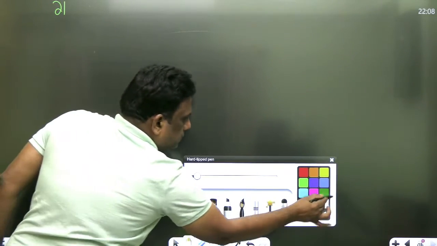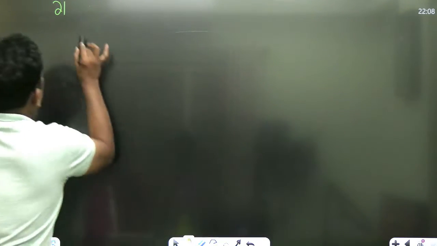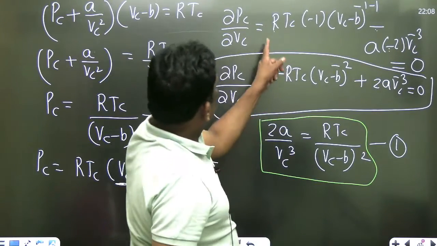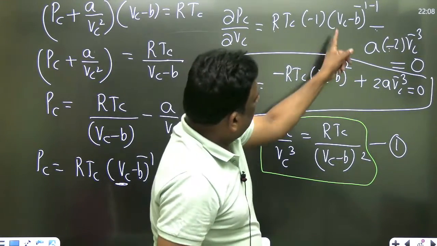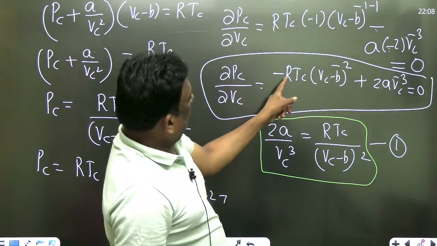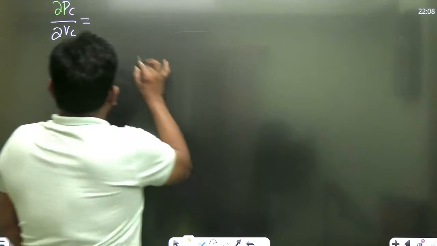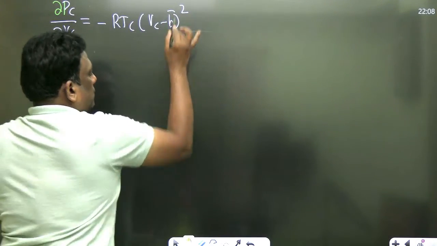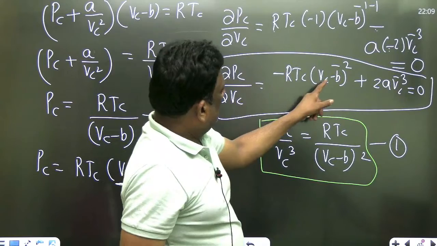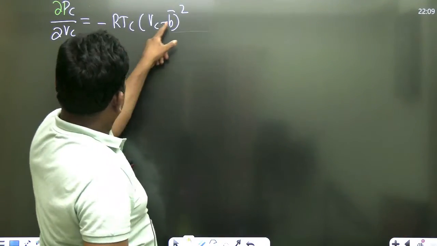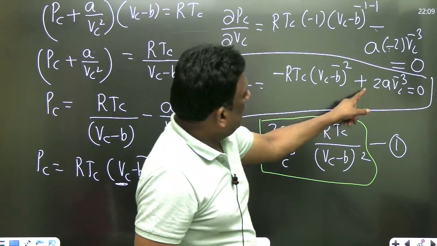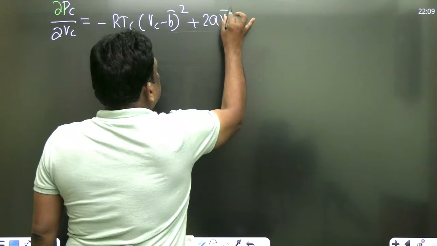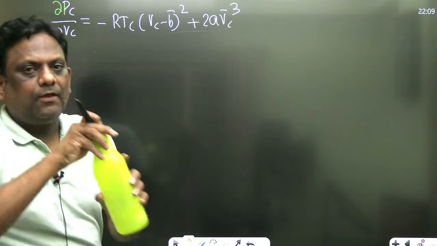It is done, sir, don't worry. ∂Pc by ∂Vc is equal to minus RTc by Vc minus b. ∂P by ∂C is minus RTc Vc minus b power minus 2, plus 2a. Excellent, sirs. No problem.